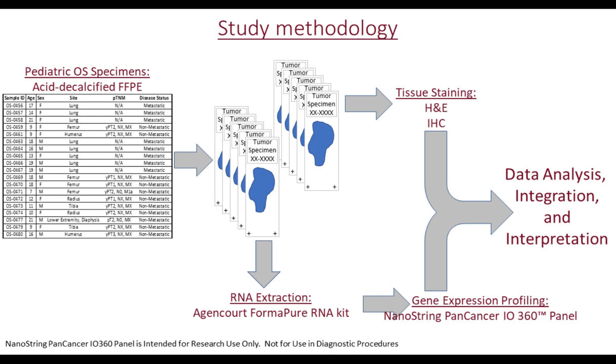One thing I do want to note is that the specimens used for this study came from patients who responded poorly to chemotherapy. This is important because in the clinical setting, patients with osteosarcoma that would have received any kind of immunotherapy would have already failed the standard of care chemotherapy.